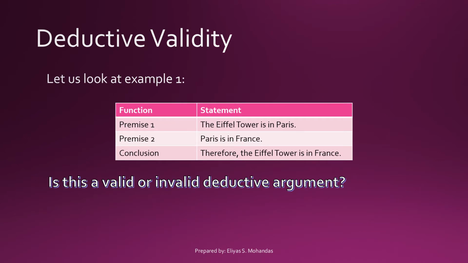Now let us look at the example. Premise number 1, the Eiffel Tower is in Paris. Premise number 2, Paris is in France. In conclusion, therefore the Eiffel Tower is in France. Now, if we were to examine the first premise, the Eiffel Tower is in Paris, that premise is true. Now, let us look at the second premise. Paris is in France. That premise is also true. Therefore, it is certain that the conclusion will be true. So the question, if this argument is valid or invalid, the answer is valid.